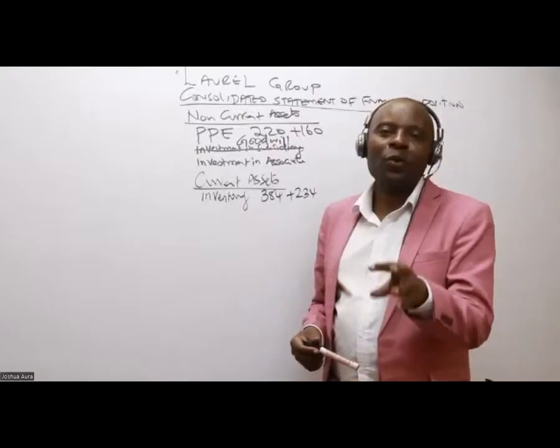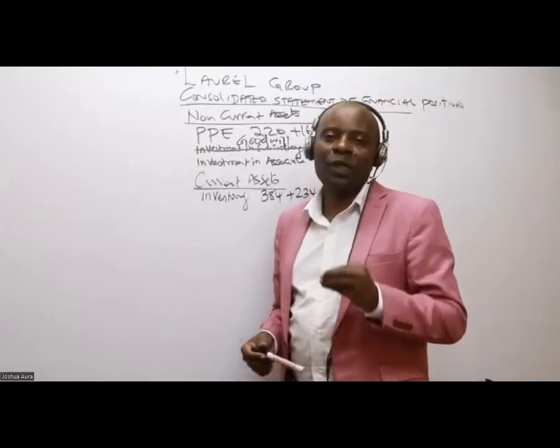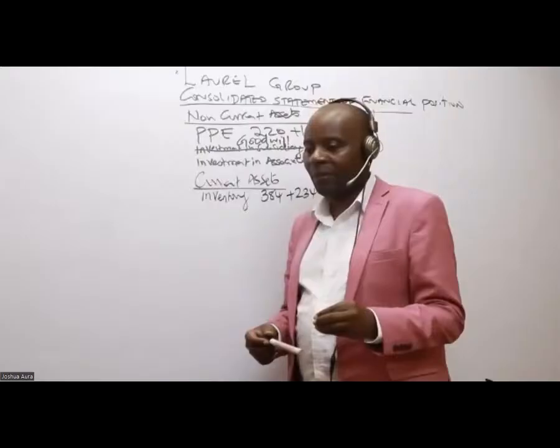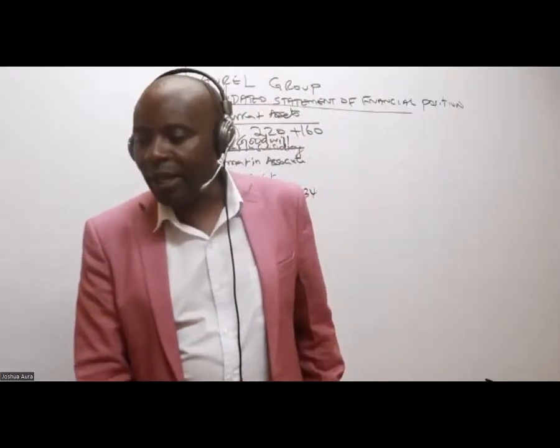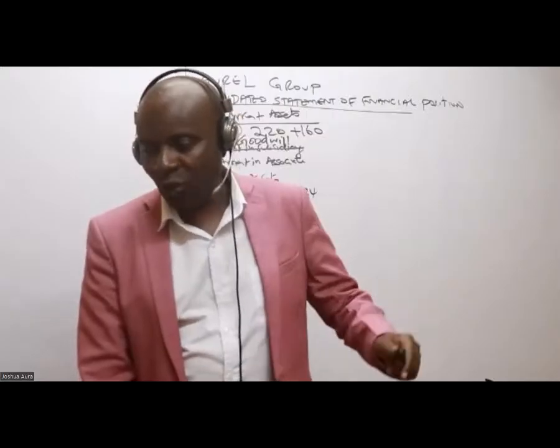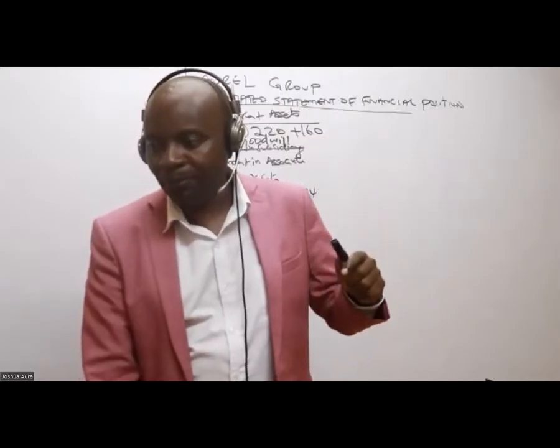It's an associate and we are not allowed to consolidate associate figures. It's an associate, thank you very much. So we leave like that and we are not picking anybody's calculator. Great, you guys are really following. You guys are bright people.